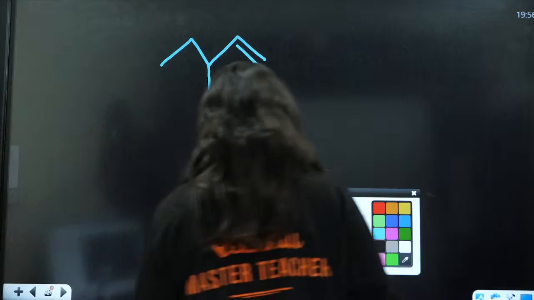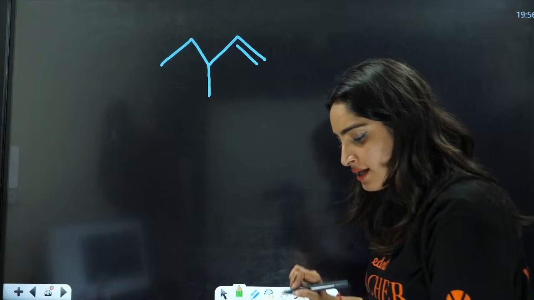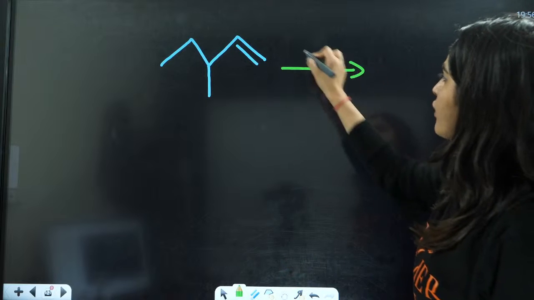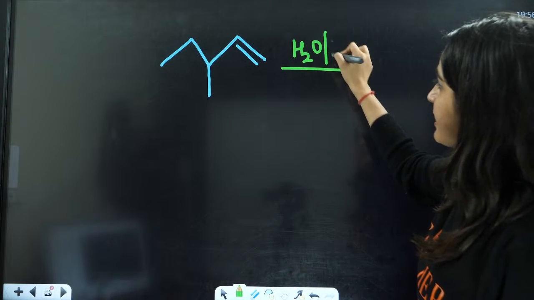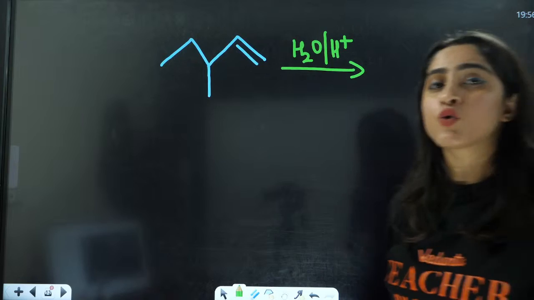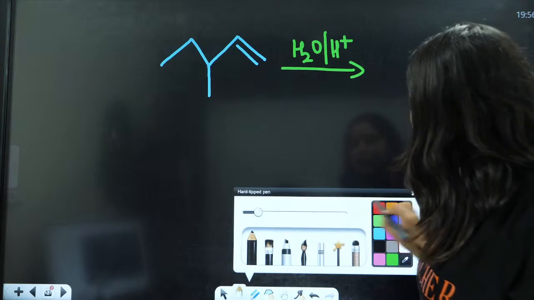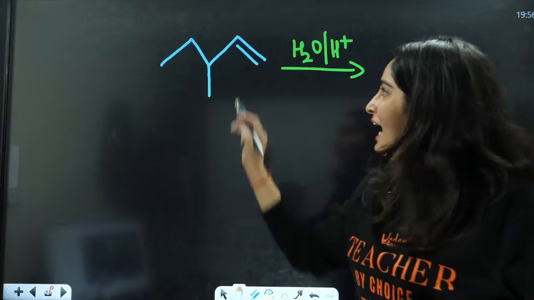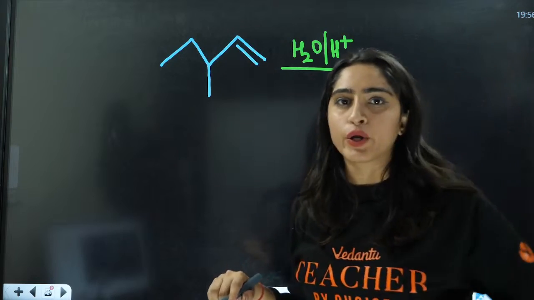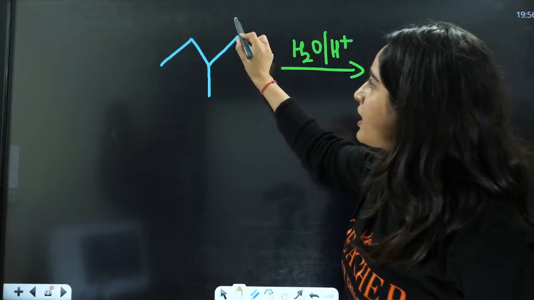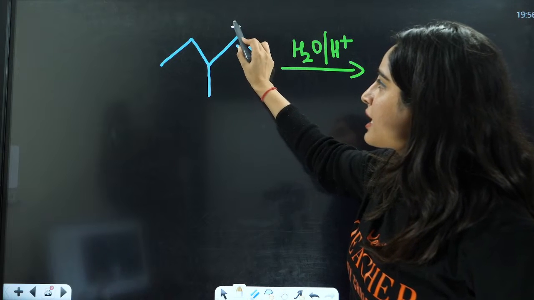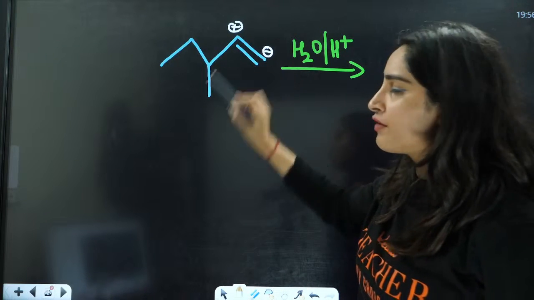So yeah, tell me what is going to be the answer to this. By acid catalyzed hydrolysis, what is going to be the product here? Firstly, you need to select the breakage of pi bond and where it is going to be positive, where it is going to be negative. The positive on this carbon will be selected and here should be negative, right?